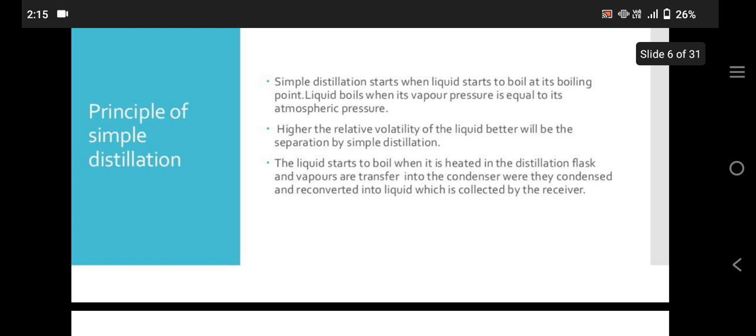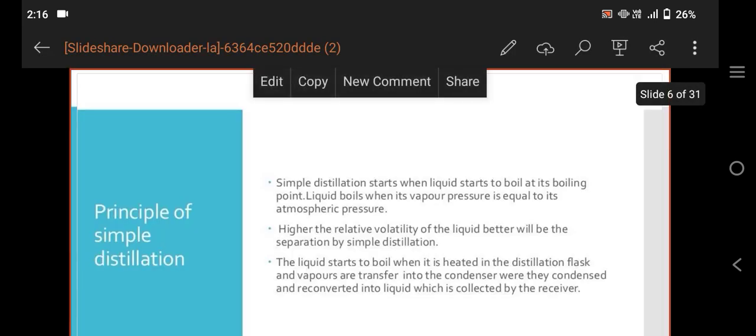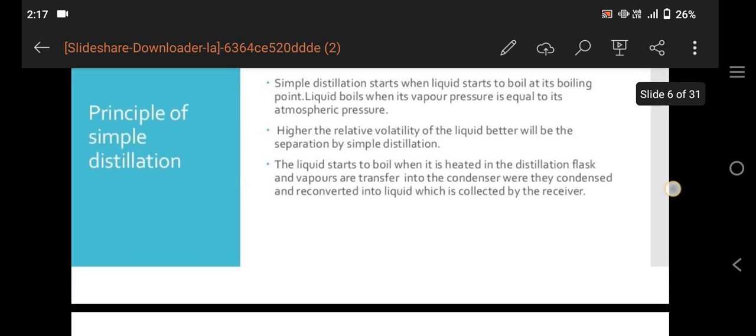The liquid starts to boil when it is heated in the distillation flask, and vapors are transferred into the condenser where they are condensed and reconverted into liquid, which is collected by the receiver.